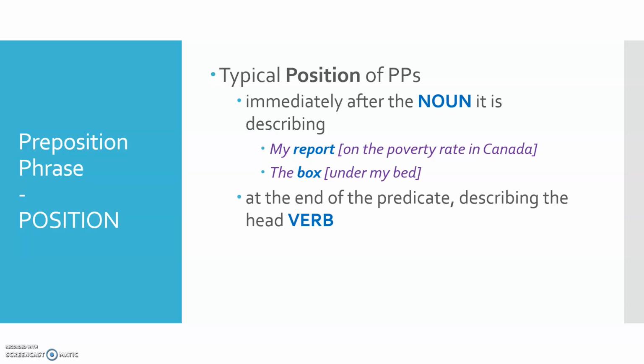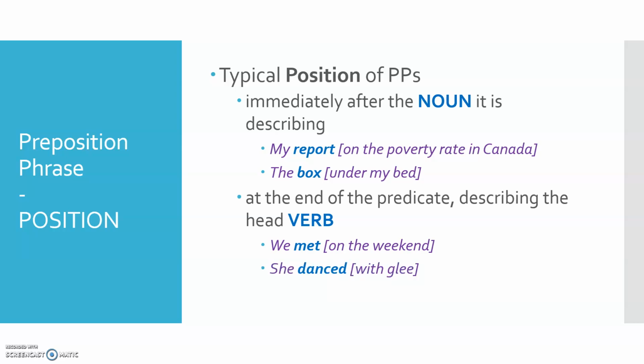Another position we find preposition phrases is at the very end of the predicate. And in this case, it's quite often describing something about the verb. So it's not the noun it comes after, but it's the verb of the sentence, the main head verb of the sentence. So we could say something like, we met on the weekend. And so on the weekend is the time frame of the meeting event, like when it is that you are meeting with someone.